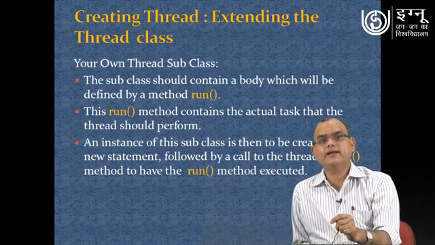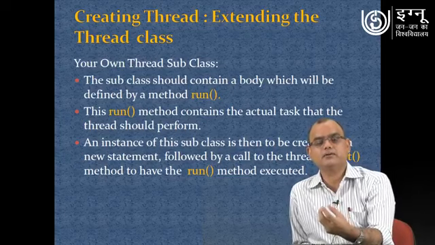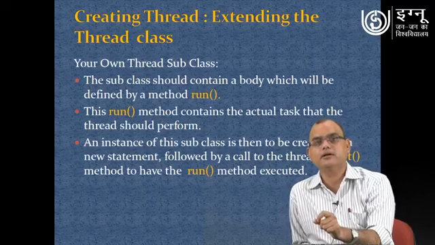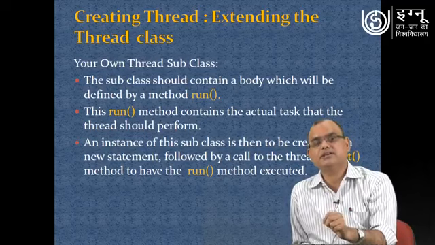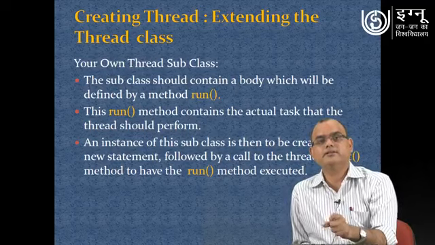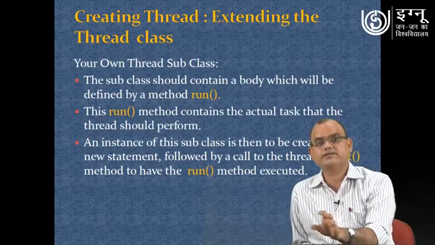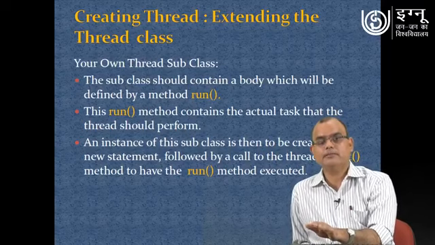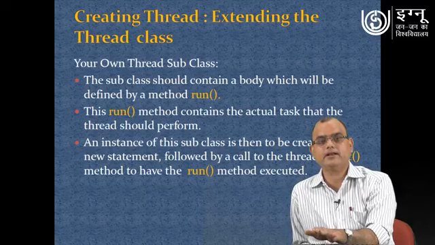Now how can we create our own thread? That is the basic purpose of this session, to see how we can write a program to create our own thread, or how we can do multi-threaded programming using Java. So basically there are two methods for creating a thread in Java. One is by extending, or creating a subclass using, the Thread class, and in that Thread class you will have one method named run, which you have to override or define in your subclass.